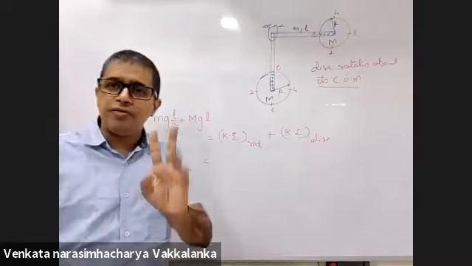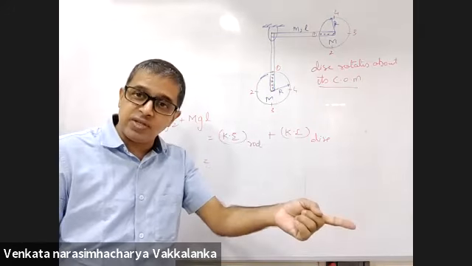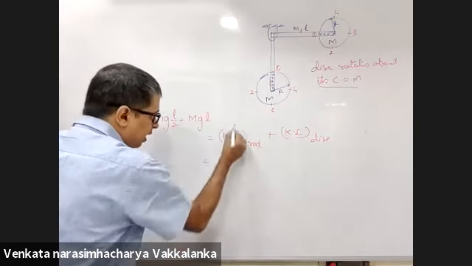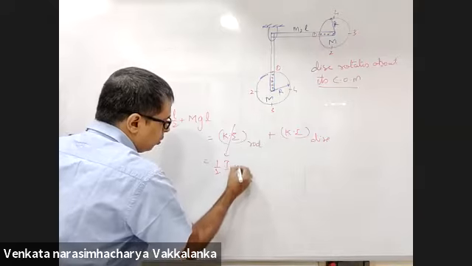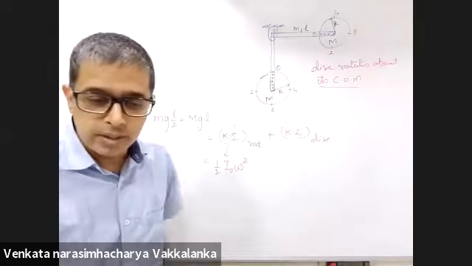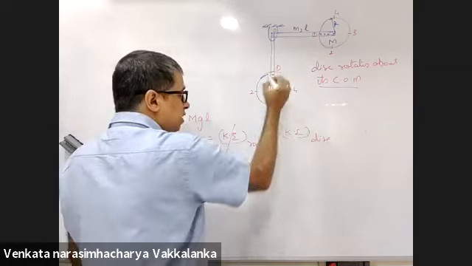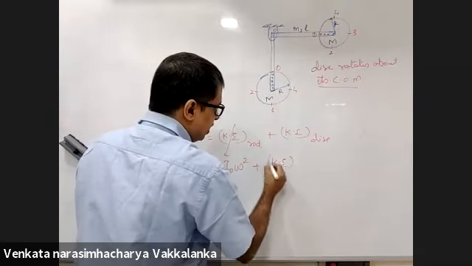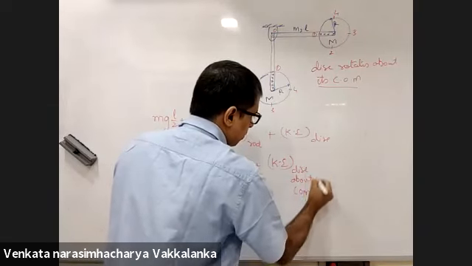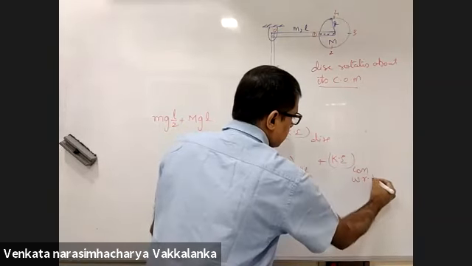Kinetic energy of the rod, you have two ways of calculation. One, take it about its center of mass plus kinetic energy of center of mass, or the rod is subjected to pure rotation about this. You can directly put this as half I about O into omega square. So far, so good? Yes, sir. Kinetic energy of the disk, I will write as kinetic energy of the disk about COM plus kinetic energy of COM with respect to ground.